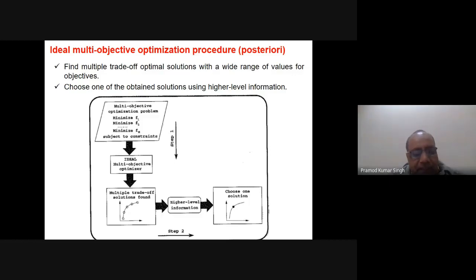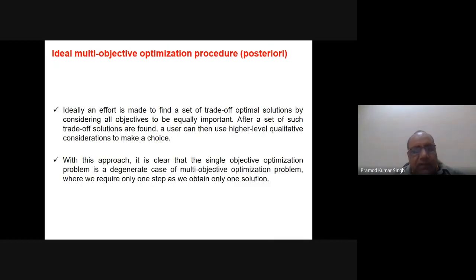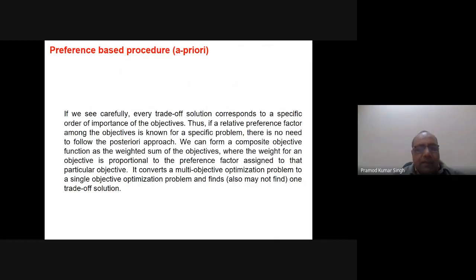Here one is emphasized whereas the other one is not. If I take the other extreme, again one is emphasized where the other one is not. So if we have conflicting objectives, the solutions are basically the trade-off of the different objectives. We can assign something like a weightage: this is the weightage of this objective and this is the weightage of this objective.